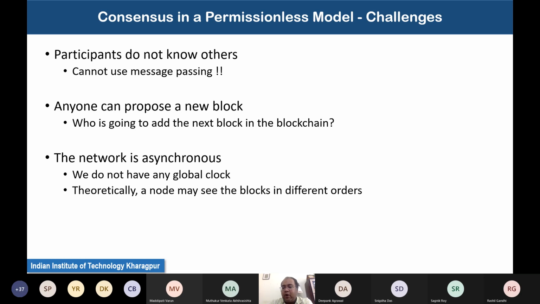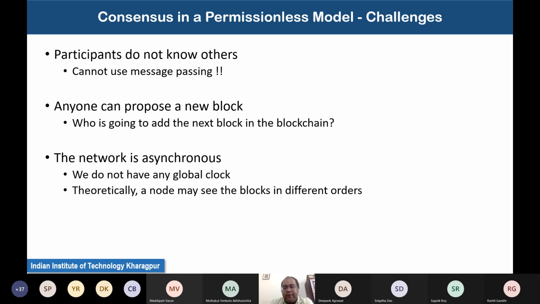And remember that broadcast doesn't work here because we are considering a peer-to-peer network over the internet. So you cannot do broadcast over the entire internet. Then the participants who are not a part of the network will also get the message, and the entire internet will get clogged with those broadcast messages. We are just considering an overlay peer-to-peer network on our internet, and on that overlay peer-to-peer network, I need to reach every participant.